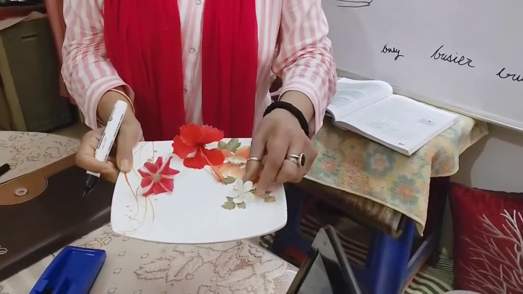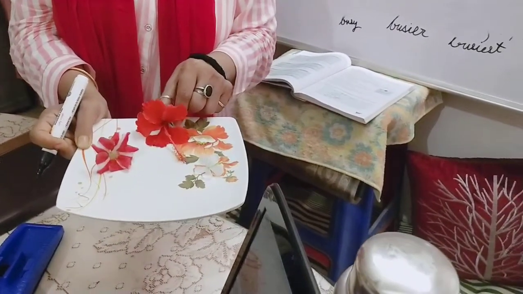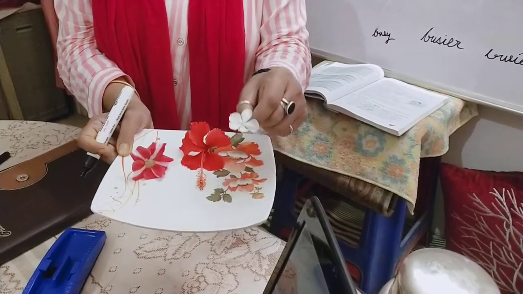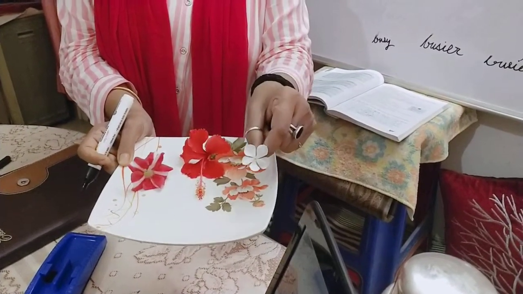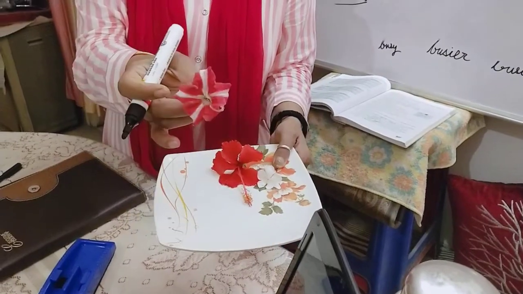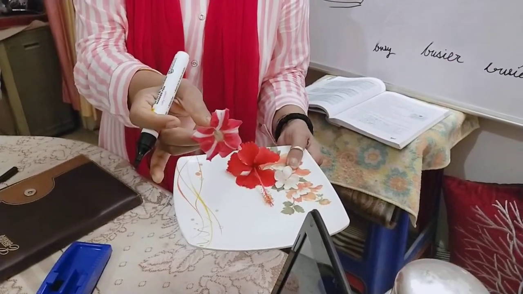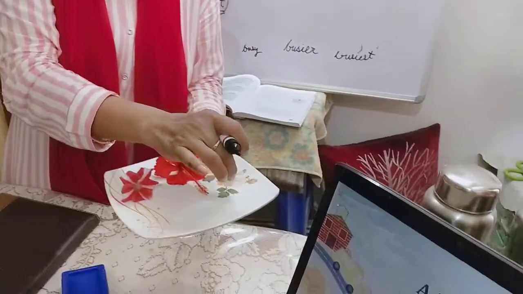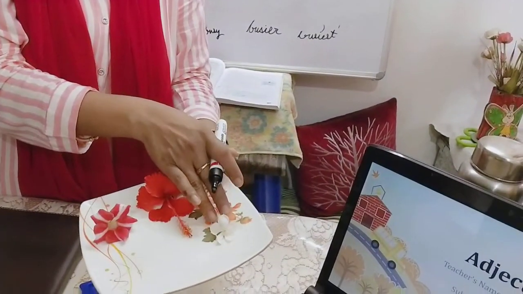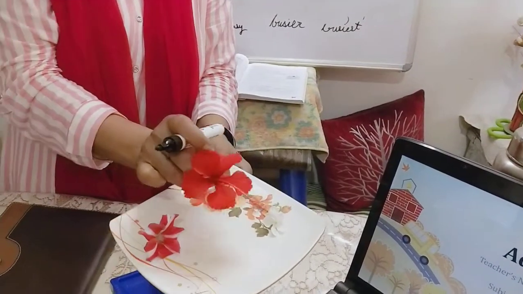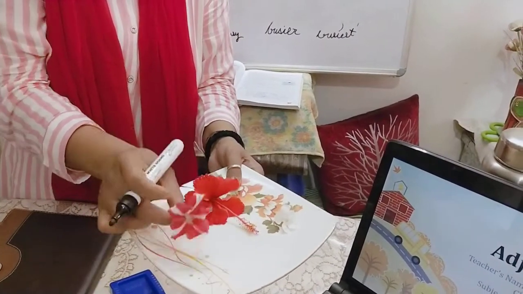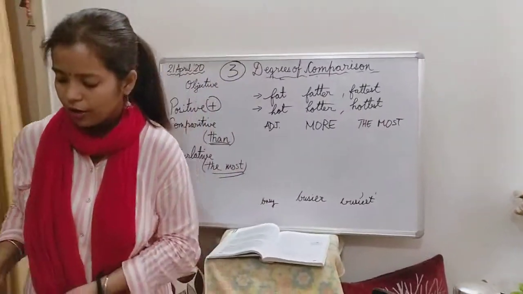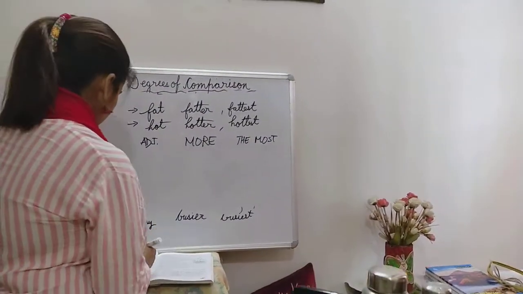When I want to say beautiful, okay, this flower is beautiful. This hibiscus is more beautiful than this periwinkle. Now this is the most beautiful. So I used one adjective for this periwinkle, that is beautiful. This is more beautiful and this is the most beautiful. So that's what I will write here.